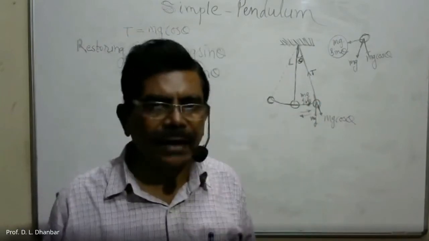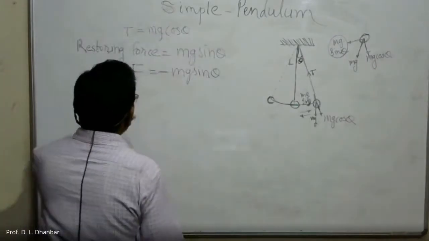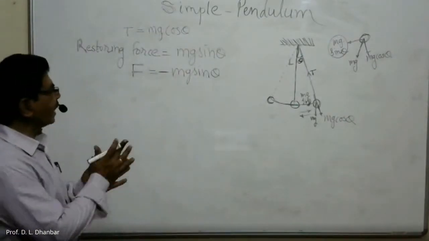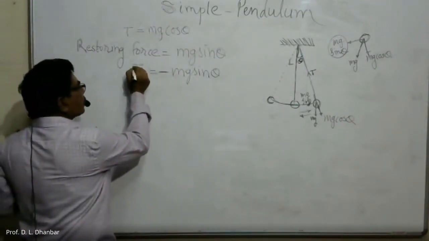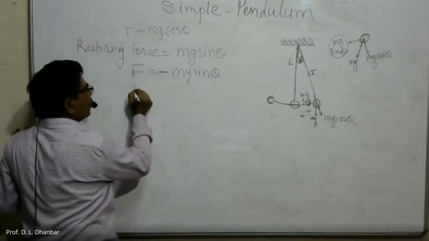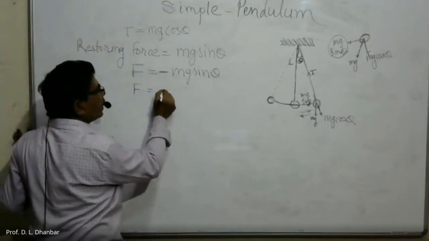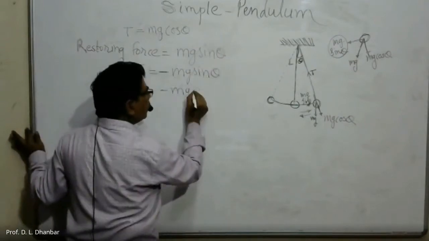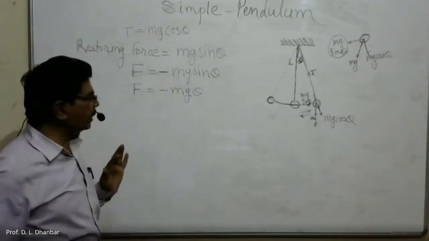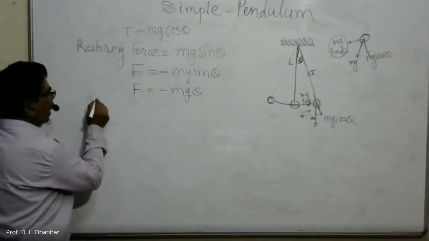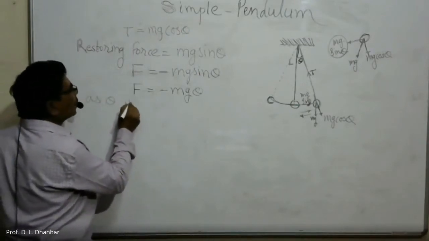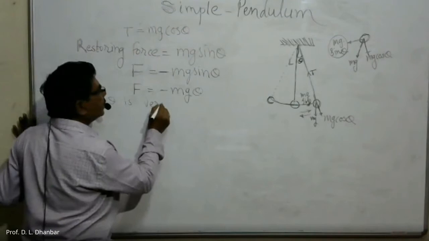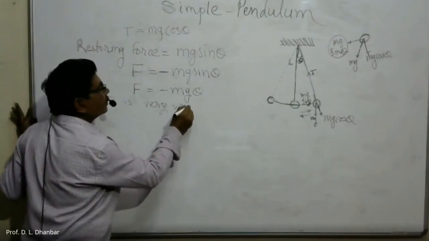So F is equal to minus mg sin theta. Actually, F is equal to minus mg into theta, as theta is very, very small.